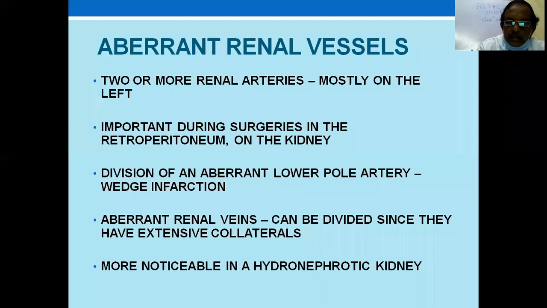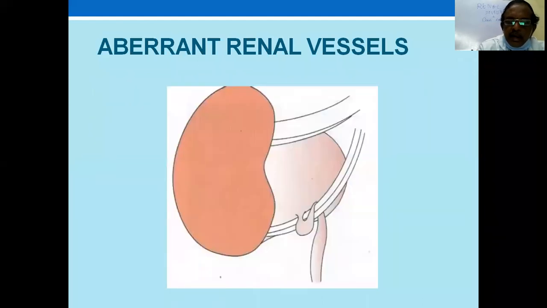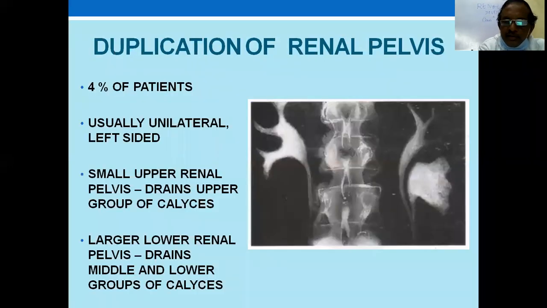As I said, hydronephrosis can be caused by an aberrant renal vessel. This is the ureter, this is compressed, this is the aberrant renal artery, this is the normal renal artery. So this is causing PUJ obstruction. So you have to keep this in mind when you are treating hydronephrosis.